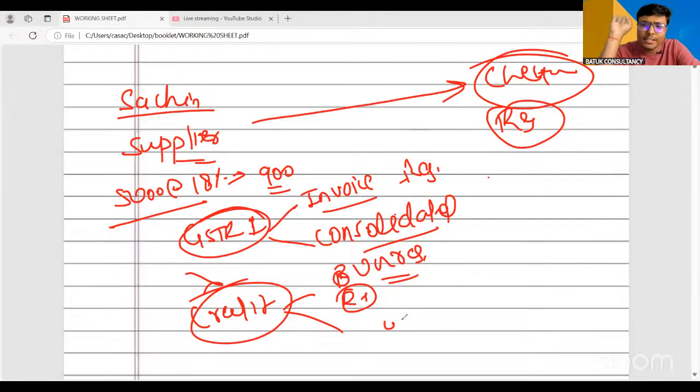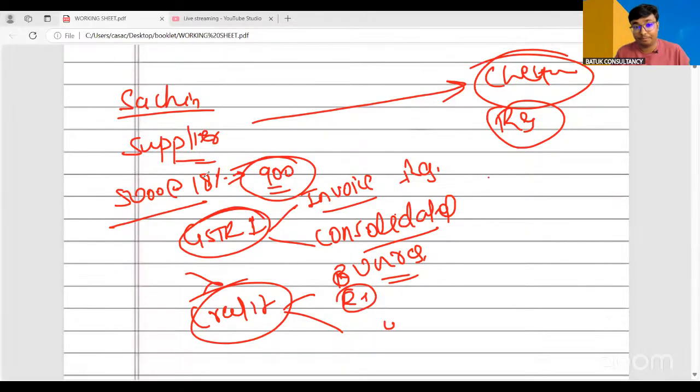Now, Sachin has provided that invoice to Mr. Chetan. Now, Chetan is going to claim the input tax credit for 900 rupees. Now, government has one doubt: suppose Mr. Sachin has provided the invoice of 5,000 rupees, GST is 900 rupees. Kahin aisa to nahi Mr. Chetan is going to claim the input tax credit for 9,000 rupees.